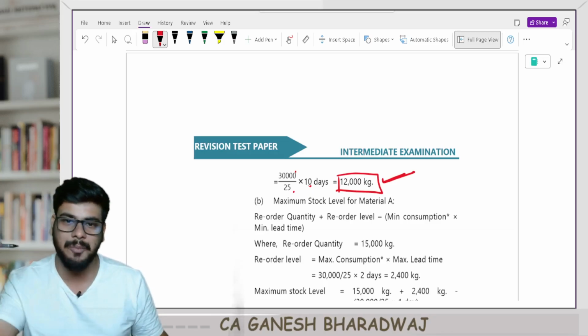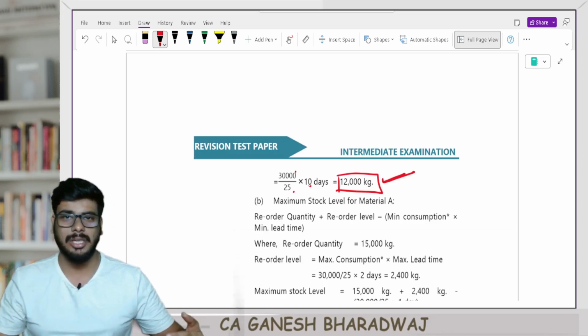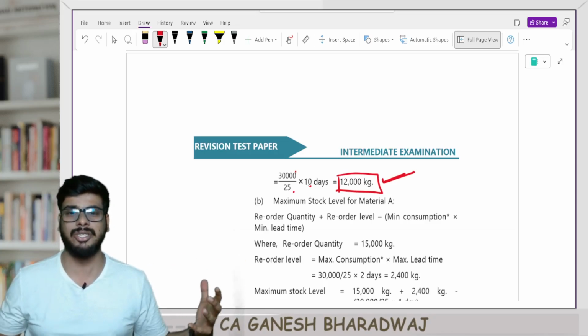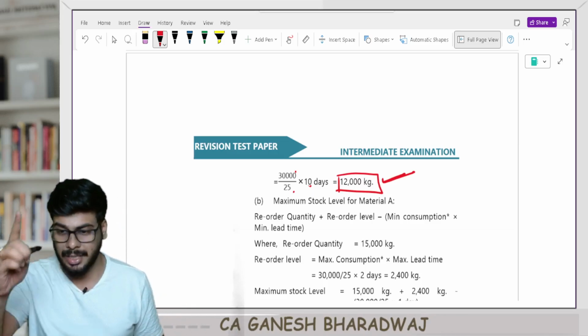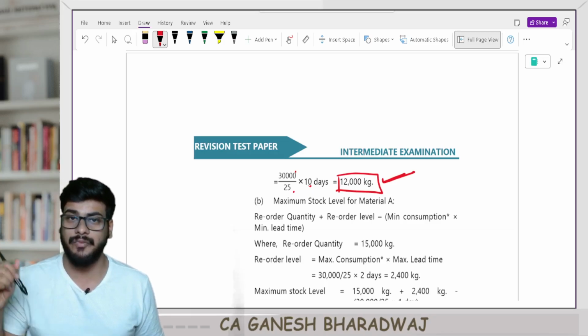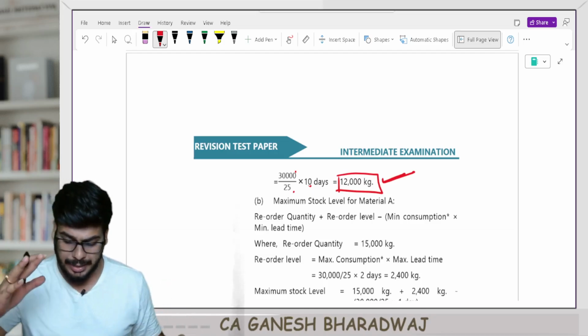You cannot find this sum anywhere in the study material, and even in the past exam questions it was not there. For the first time ever, it has come in the RTP. This is the reason why I told you this is very, very important. Do the RTP and the mock test papers. Without that, don't enter your exam. Clear with this, guys, right?